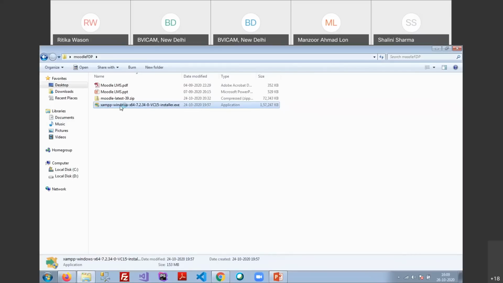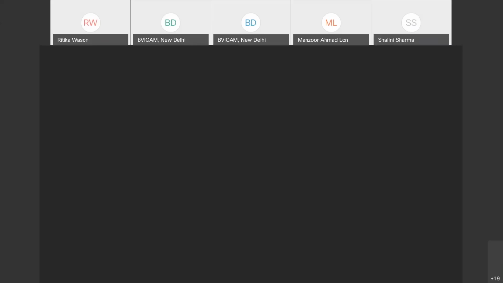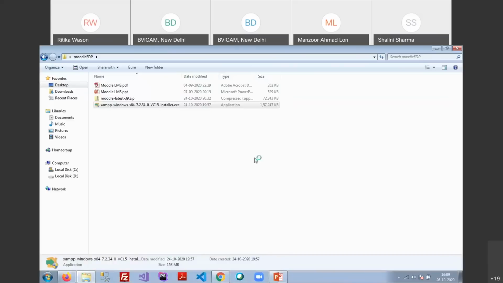So just double click on the XAMPP folder. It will start to unpack the packages collectively contained inside it, and it will ask for your permission. I suppose the overall screen is visible to all the participants.